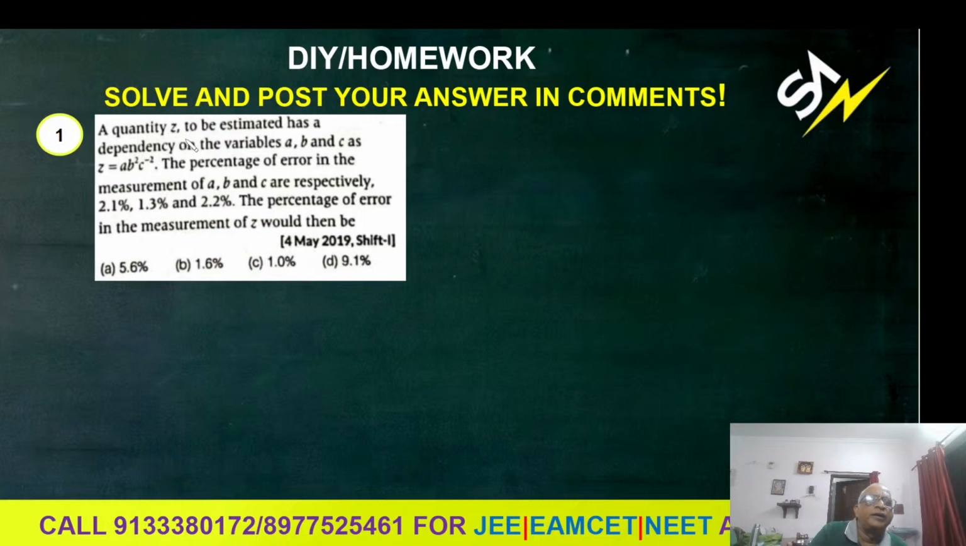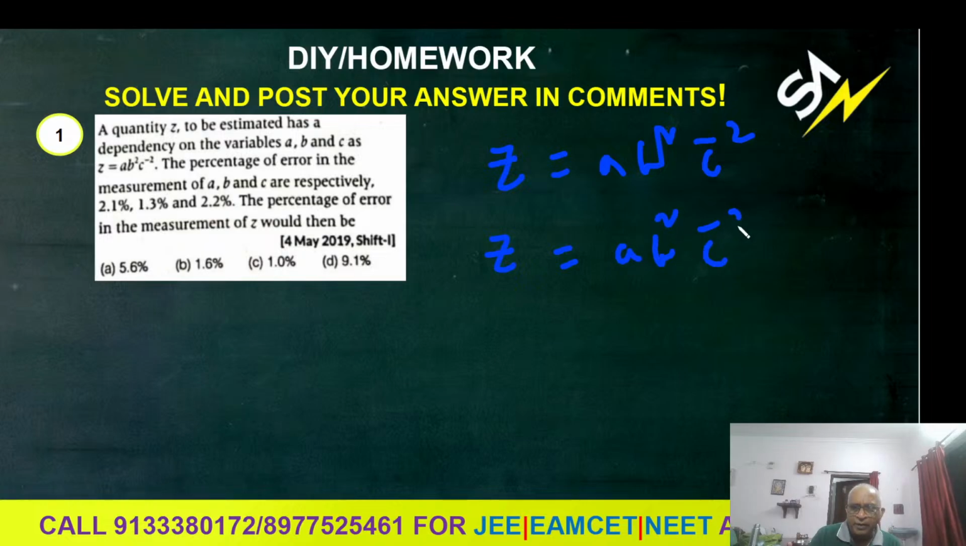Quantity Z to be estimated has dependency on the variables A, B, C as Z is equal to A B square C to the power of minus 2. Percentage errors in the measurement of A, B, C are 2.1, 1.3, 2.2. Find the percentage error in the measurement of Z. I'm giving a hint here, only a hint. Z is given by the formula A B square C to the power of minus 2.